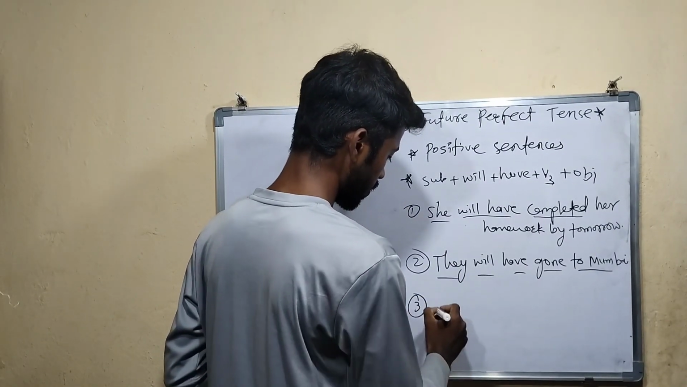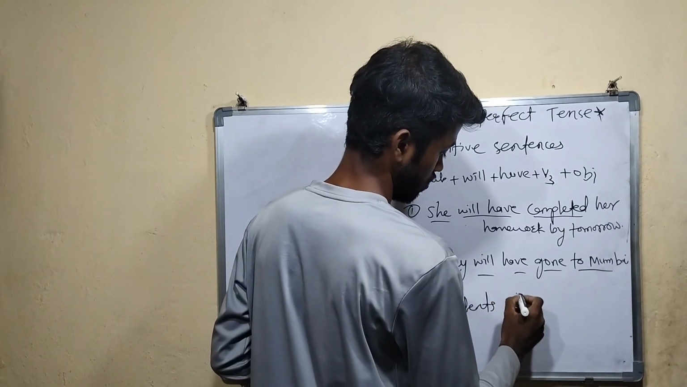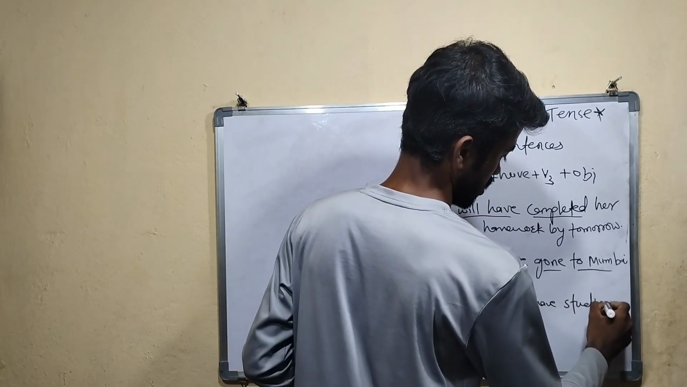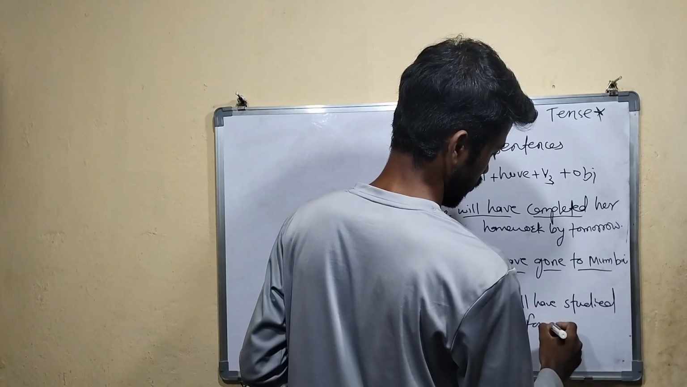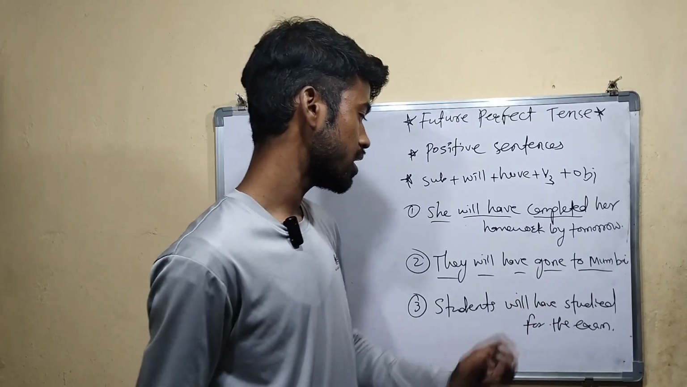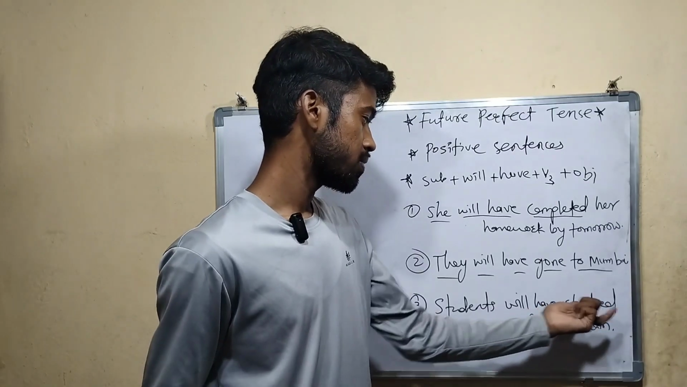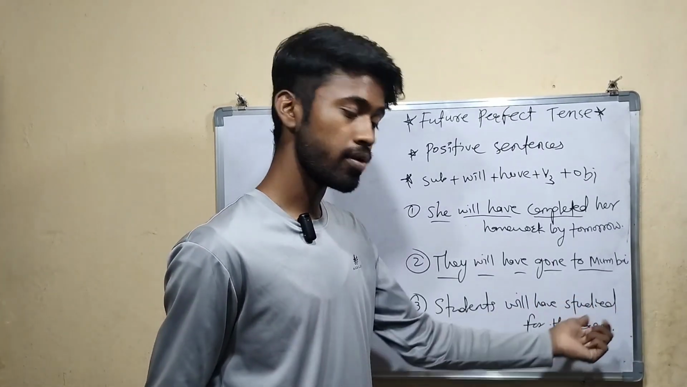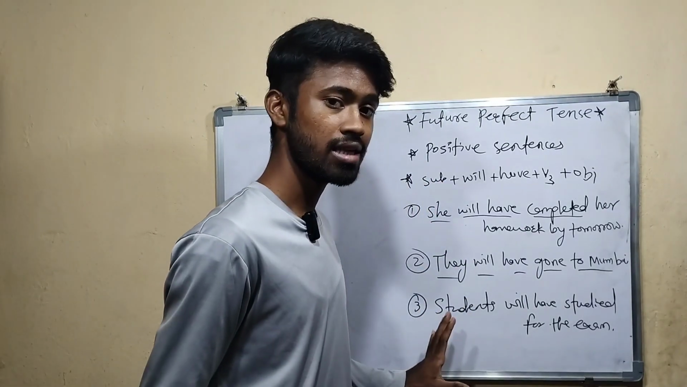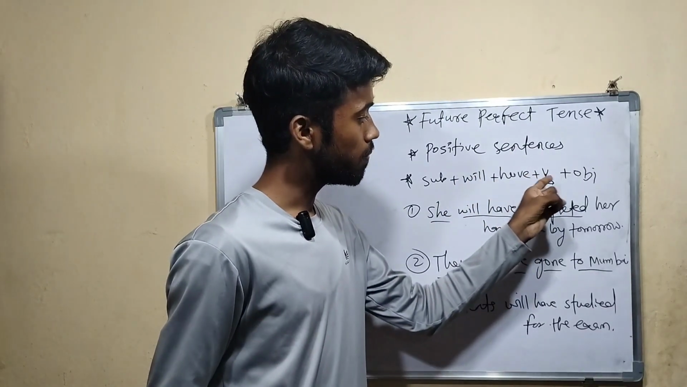Third example. Students will have studied for the exam. So here students is the subject, will have are the helping verbs, this is the third form of verb and the remaining part is object. So up to this you understood what the structure is and what the examples are. What is the structure? Subject plus will plus have plus third form of verb plus object.